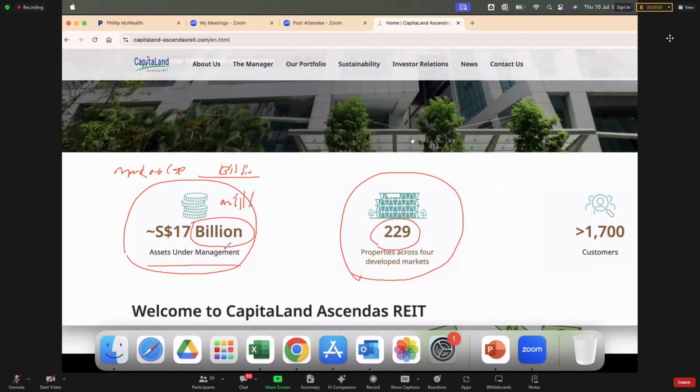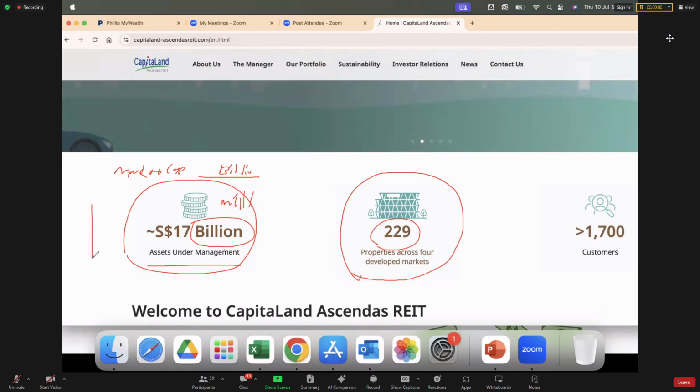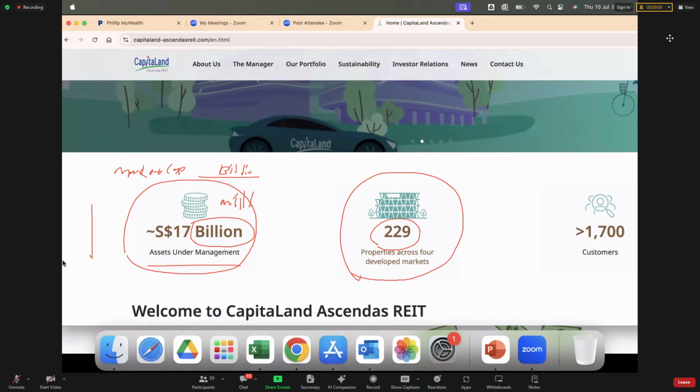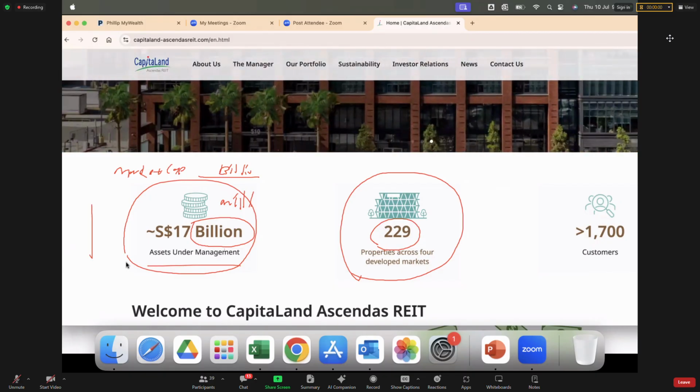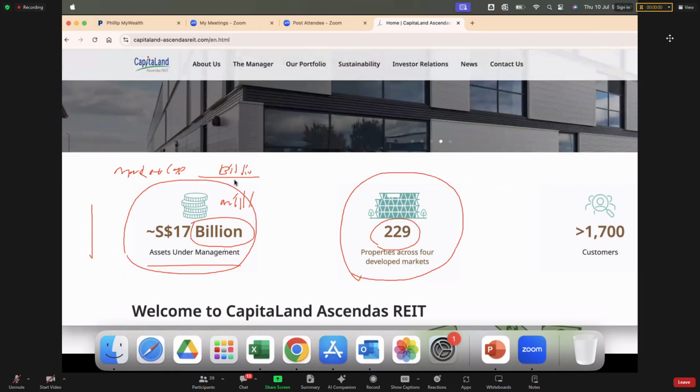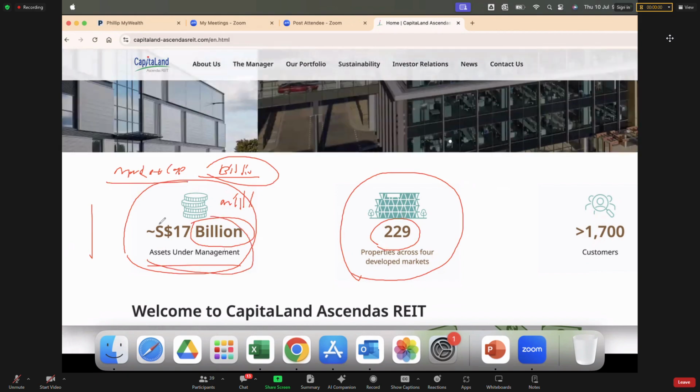Asset under management can be in billions, but the market cap can be in millions. Why is that so? Because the share price dropped, the share price is not strong enough, the number of units is not good enough. And this is why their market cap will drop into millions. So I will not be interested. So I want billions in market cap, billions in asset under management.